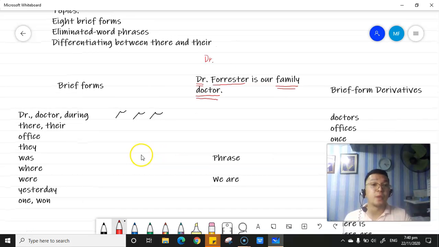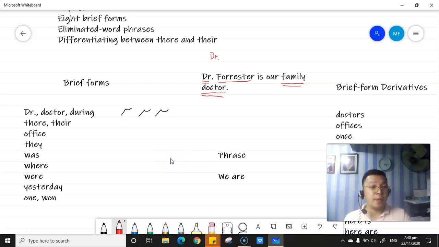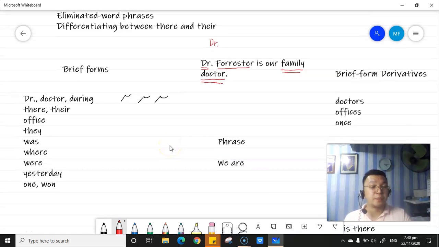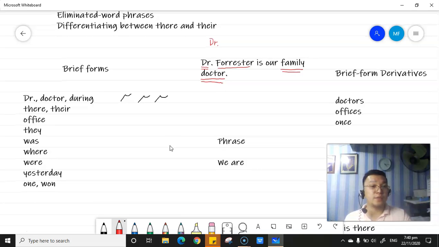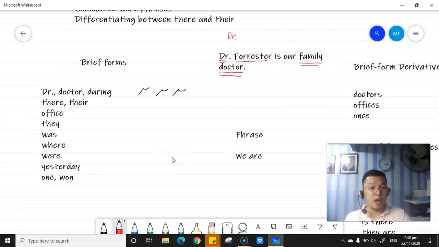Again, when you are going to transcribe it in longhand, you are going to use the abbreviation for doctor if it is before a name. And if it is not followed by a name, you are going to spell it out. Okay? So as simple as that.